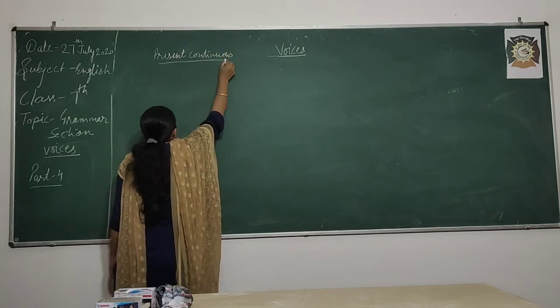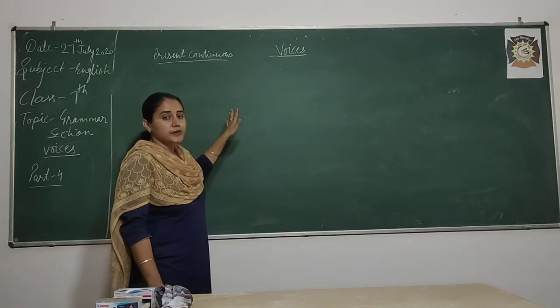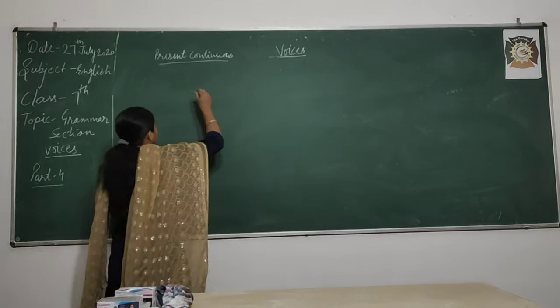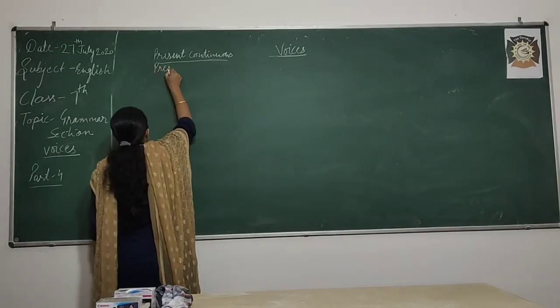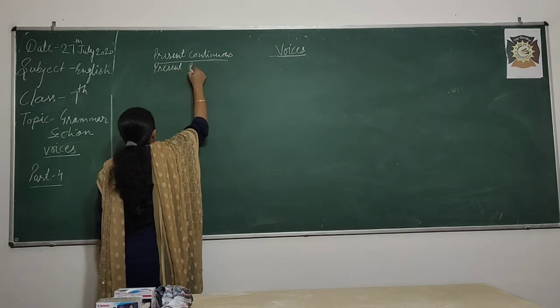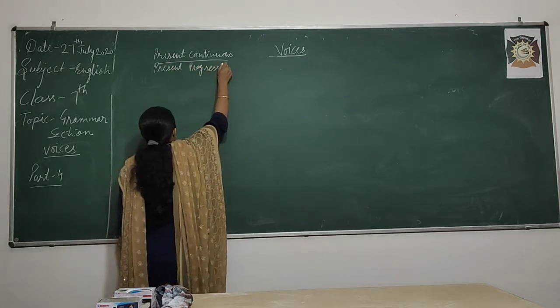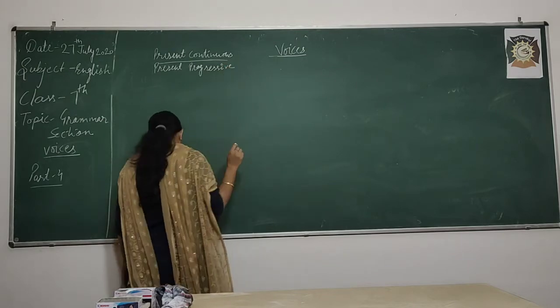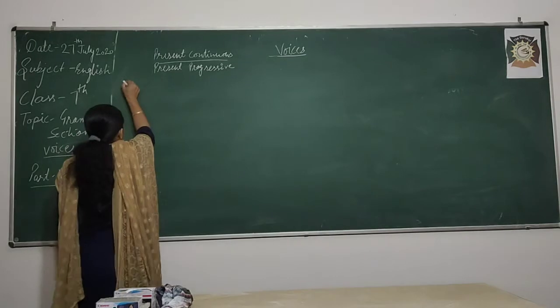Present continuous. What is the another name for present continuous? That is present progressive. Good. Present progressive. Right. So, we have done simple and negative, like I am giving example.